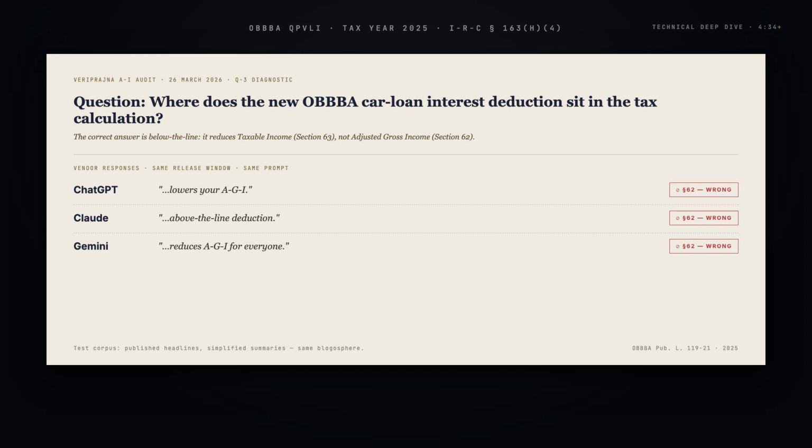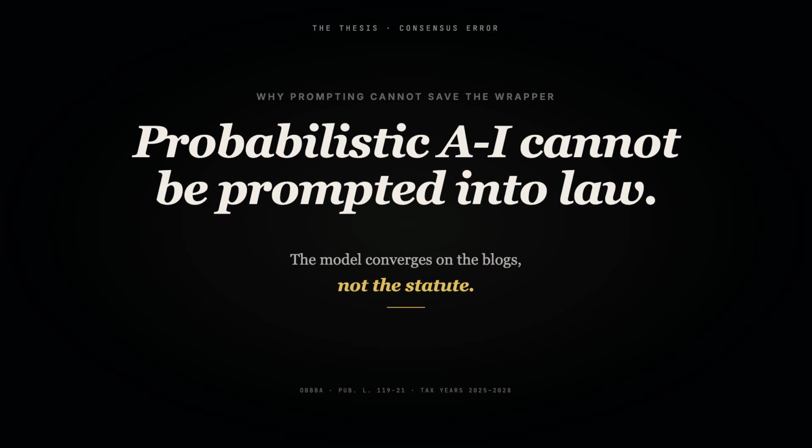In 2025, the Omnibus Budget Reconciliation Act introduced a new deduction for personal car loan interest. The blogosphere erupted with simplified headlines. Every major large language model, ChatGPT, Claude, Gemini, learned from those headlines. Asked where the deduction sits in the tax calculation, all three returned the same wrong answer. The error has a name: consensus error.